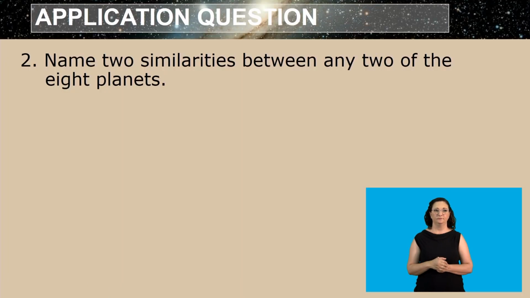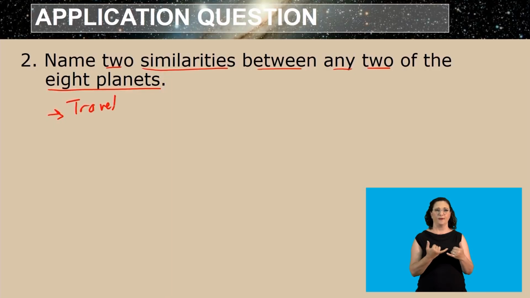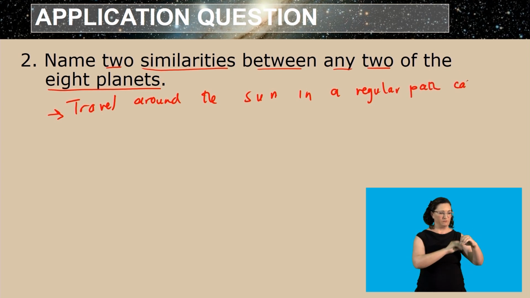Question 2 says to us, name 2 similarities between any 2 of the 8 planets. Instead of giving you 2 similarities, I'm just going to give you 3, because all 8 planets are similar because they are all planets. And what makes them planets is the 3 characteristics. 1, they are able to travel around the sun in a regular path called an orbit.